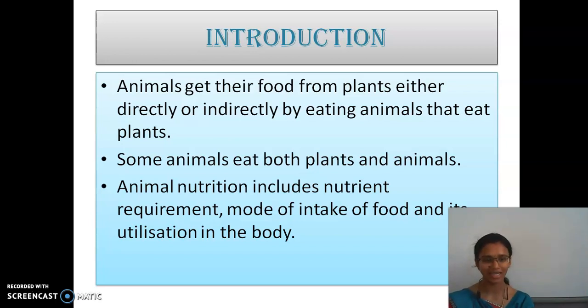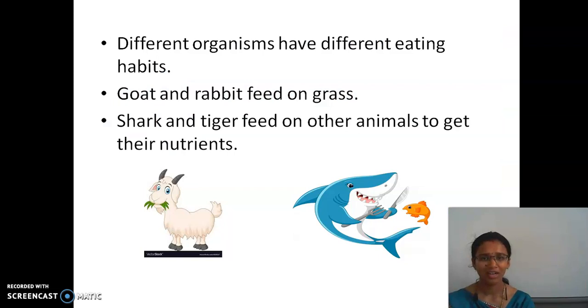So, the nutrition process in animals includes nutrient requirement. What do you mean by nutrient? Good. So, nutrient is nothing but the components which are present in the food. And then mode of intake of food, that is taking in the food materials. So, that is the mode of taking in the nutrient, and the nutrient is converted into nutrition and it is utilized by the body.